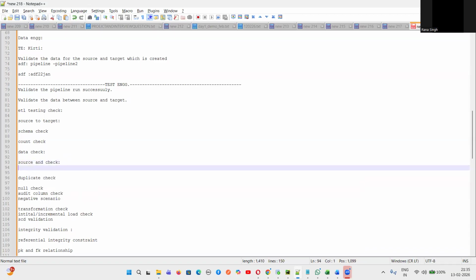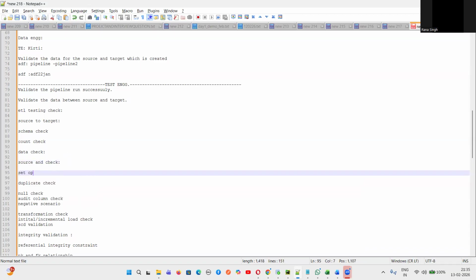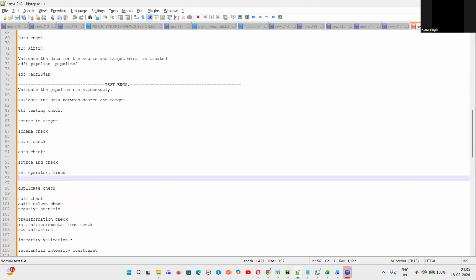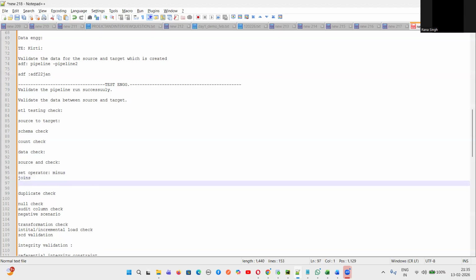Minus. One is a set operator. Yes or no? Set operator is what, guys? We put minus between source minus target, target minus source, and put a union all between them. This is one way. Next, left join. Yeah, joins, guys. Yes or no? Yes.